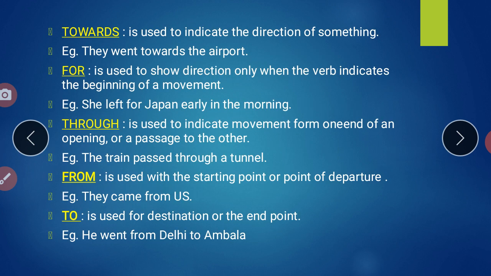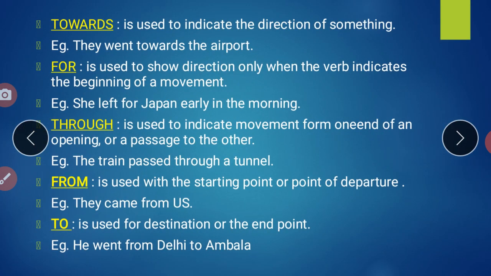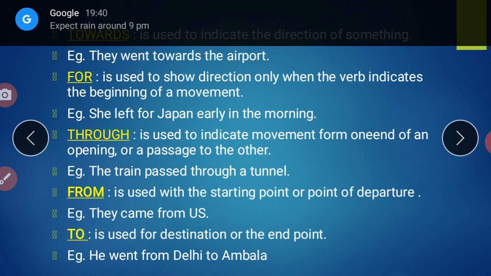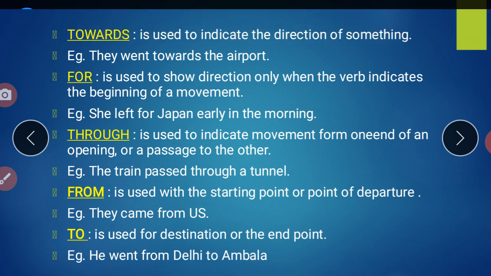Now next, these are all a few more prepositions. Towards. Towards is used to indicate the direction of something. What did I use, करते हैं? They went towards the airport. Means they are going toward the airport.